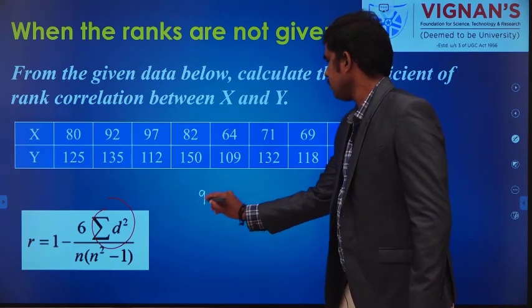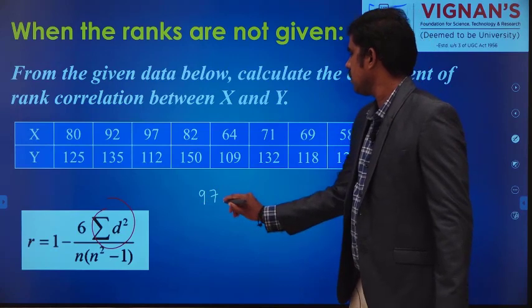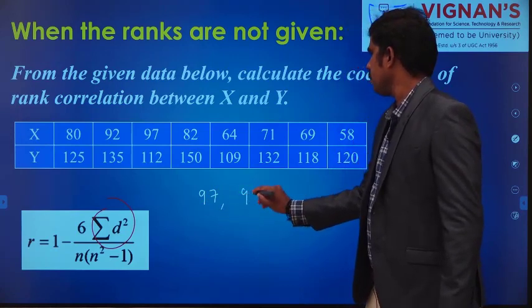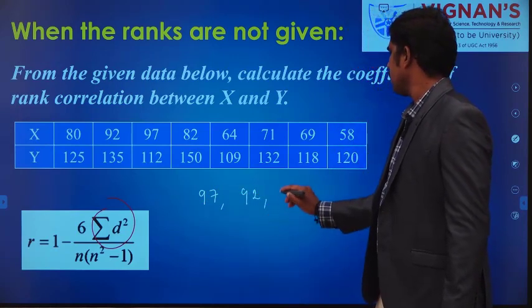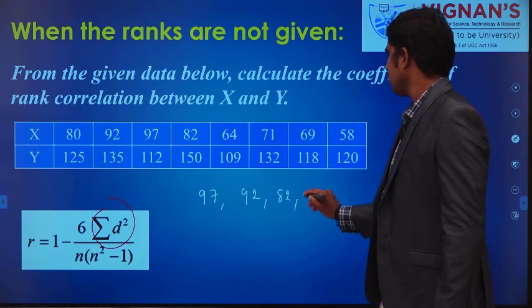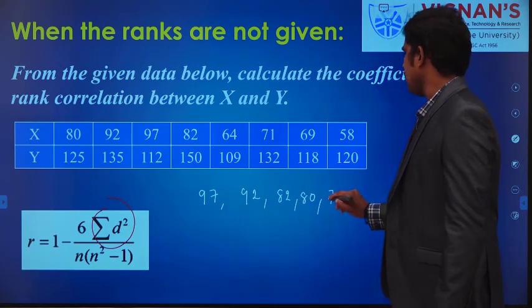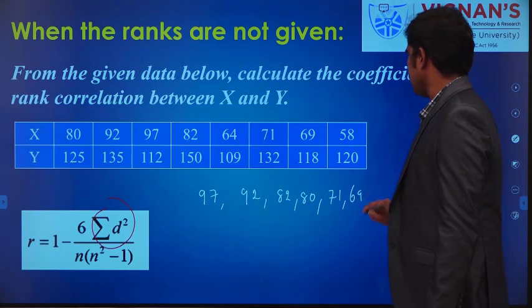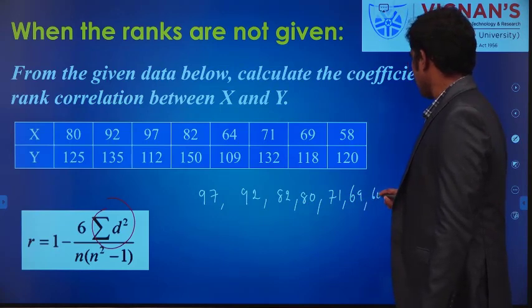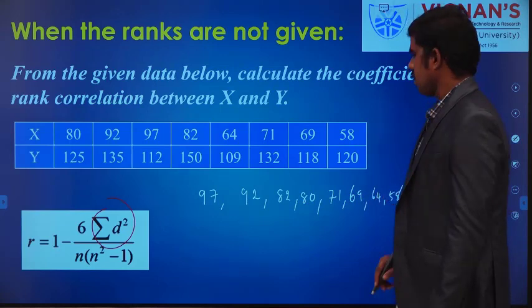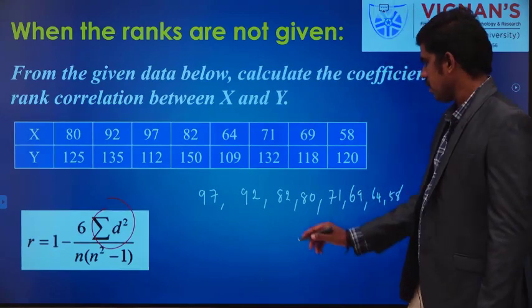97, then 92, then 82, 80, 71, 69, 64, 58. It is in descending order.